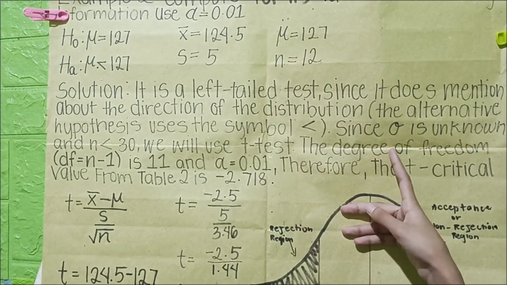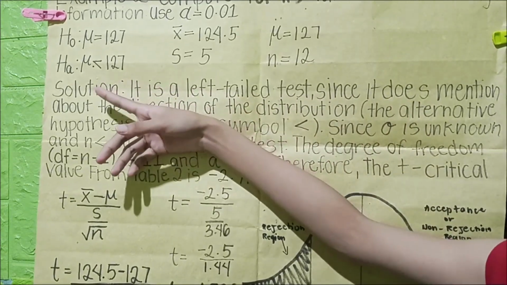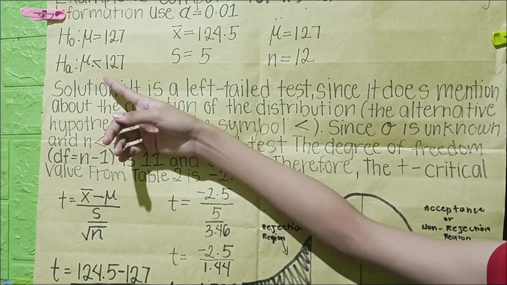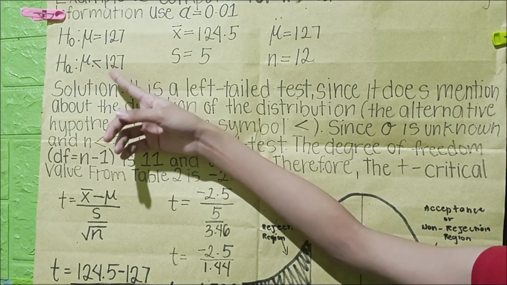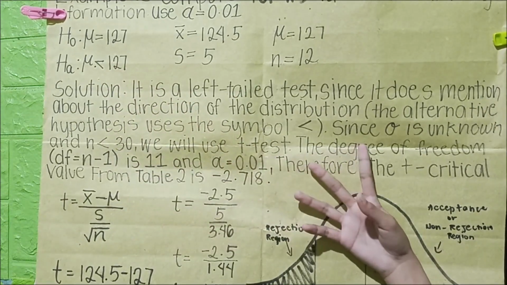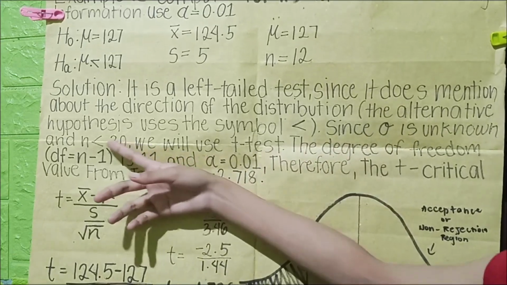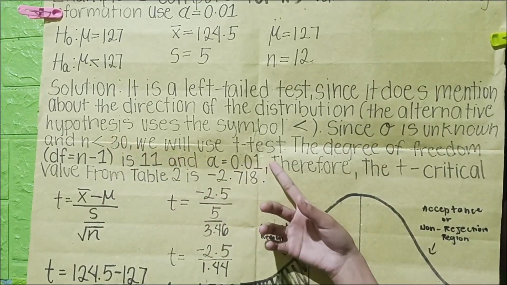So dahil ito ay left-tail test, nabanggit dito yung direction of the distribution, which is yung ating alternative hypothesis ay gumamit ng symbol na less than. Ating population standard deviation is unknown at ang ating n ay less than 30, kaya gagamit tayo ng t-test.